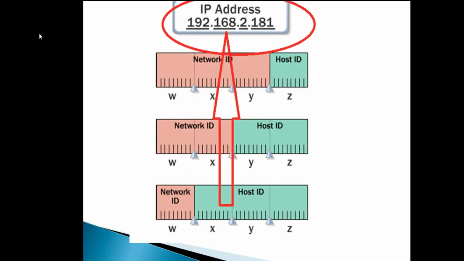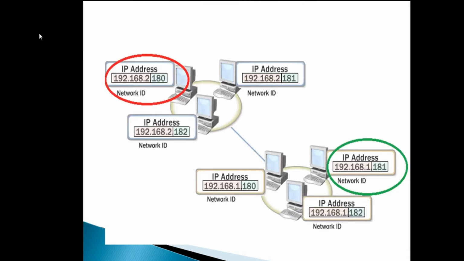You can see here, in this example of a small network, the W, X, and Y octets designate a network and the Z octet designates a host on the network.